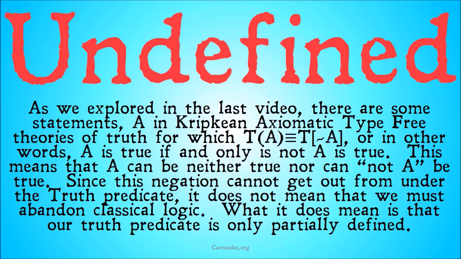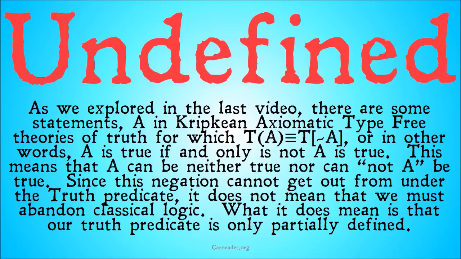Or in other words, A is true if and only if not A is true. This seems problematic for a classical interpretation of truth and a classical version of logic. This means that A can be neither true, nor can not A be true. So it can't be true that the chair is black, nor can it be true that it's not the case that the chair is black. Though, of course, the chair is black isn't going to be the statement that runs into this problem. The statement that runs into this problem is going to be the liar sentence.